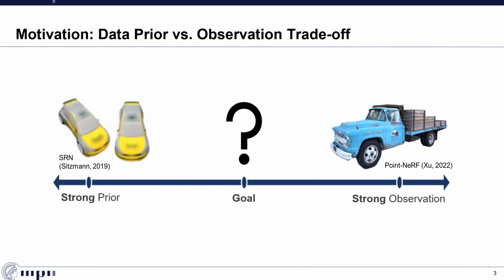Considering related work, we find that there is an inherent trade-off between the data prior and the observation. Previous approaches like scene representation networks learn overly strong priors by modeling the entire function space of a category. As a result, they generalize poorly to new instances, if they are underrepresented in the training data. On the other extreme of the spectrum are NeRF-like methods, which do not learn a prior at all and therefore fail in reconstructing unobserved areas. With SimNP, we aim for a lightweight prior in form of category-level self-similarities.